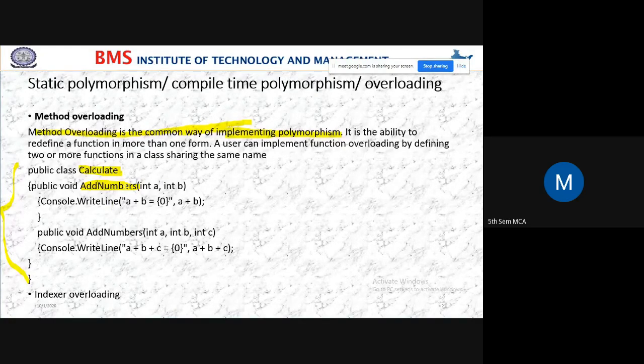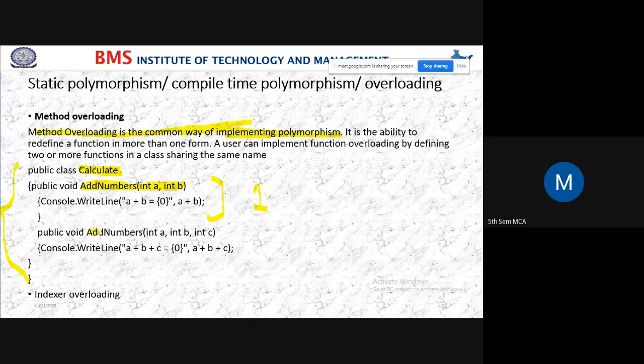So addNumbers. We don't know how many numbers we have, but the parameter list contains two. The parameter list is having two. So the meaning is here we are adding two numbers. This is the first method. In this method, we are adding two numbers.